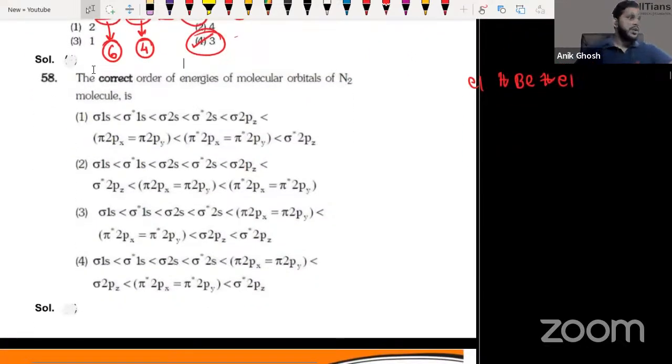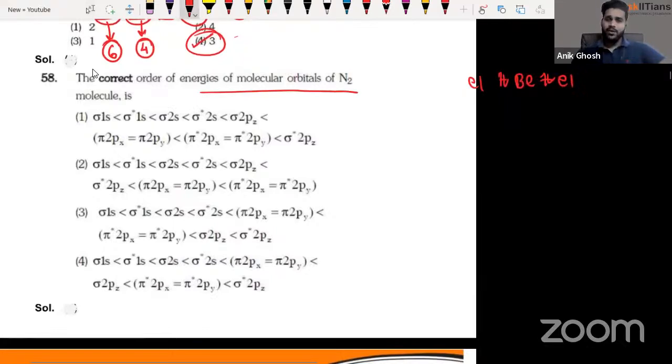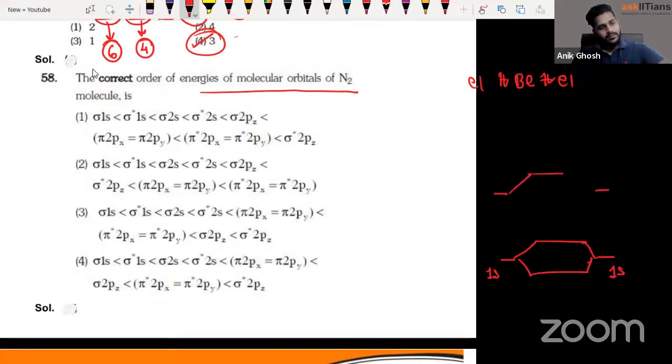Coming to the next one, the energies of the molecular orbital configuration of N2, guys, you're pretty much familiar with it. What actually happens is first 1s. So this is 1s. This is 2s.